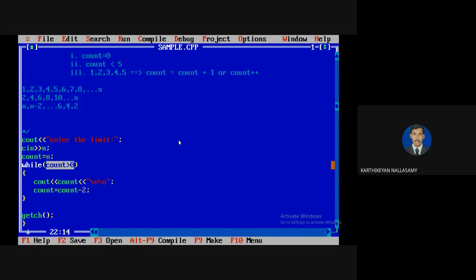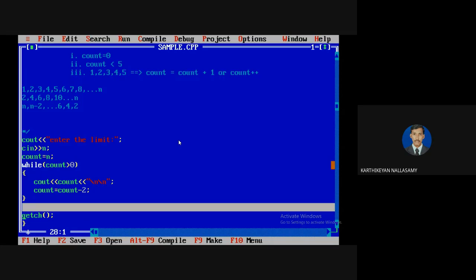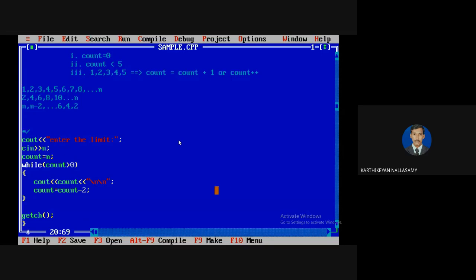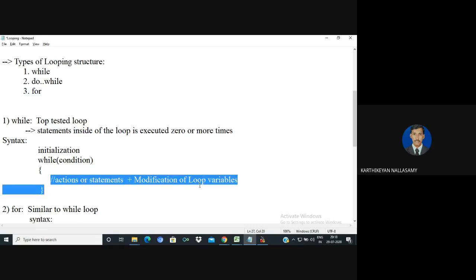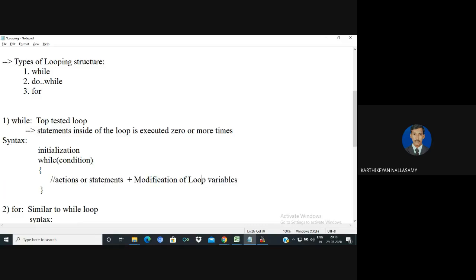If the condition is false, automatically the control will be transferred to the next statement after the loop. So here if the next statement is getch, automatically the control will be transferred there. Now you know that if the initialization is missing, maybe you will not get the expected output. If the condition is not proper, you will not get the expected output. If the modification is missing, it goes for infinite looping.